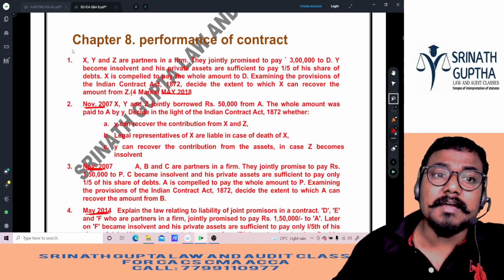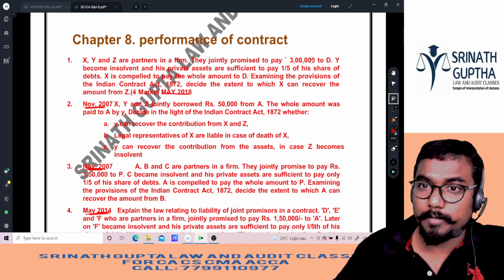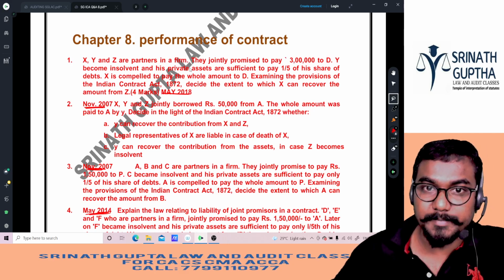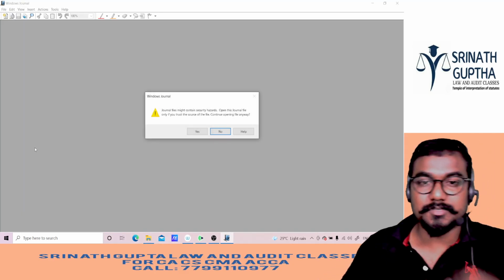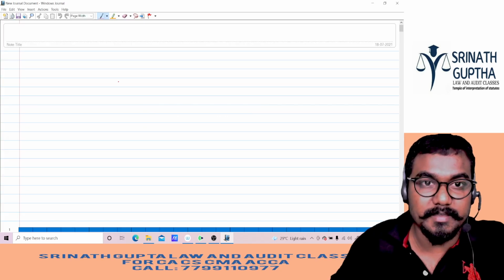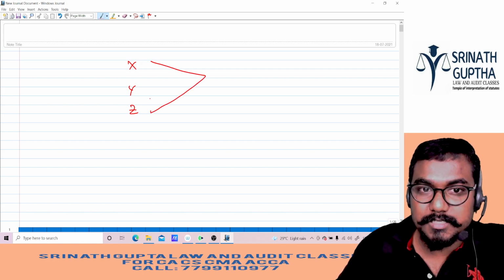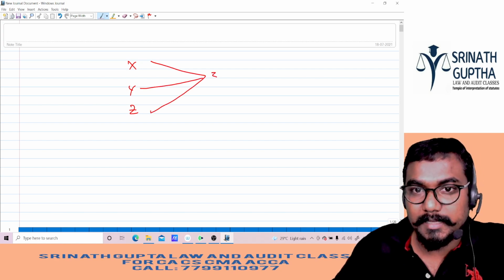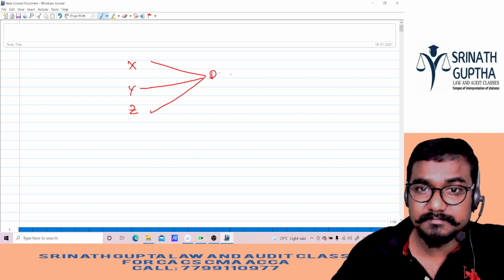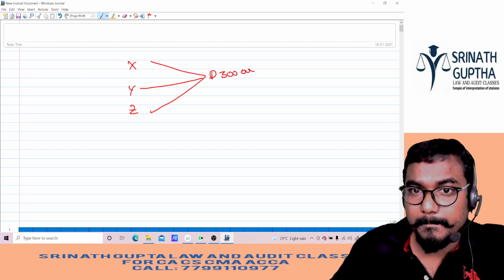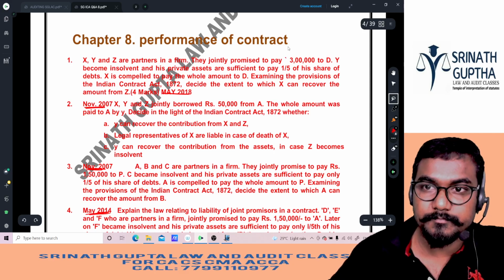X, Y, Z are the partners in a partnership firm. They jointly promised to pay 3 lakh rupees to D. So I said A, B, C jointly promised in the example, but now X, Y, Z jointly promised to pay 3 lakh rupees to D.